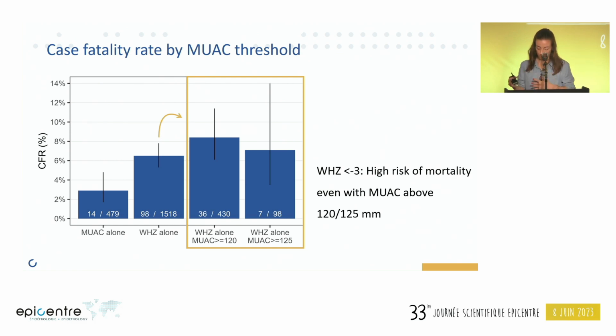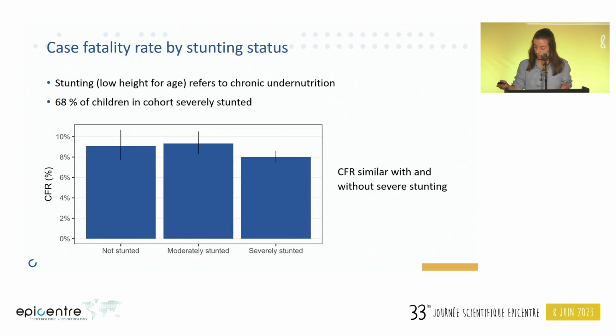The column on the far right includes again children with low weight for height and who were admitted with a MUAC more than or equal to 125 millimeters. We observe that among children with a low weight for height, there is a high risk of mortality even with a MUAC more than or equal to 120 and 125.